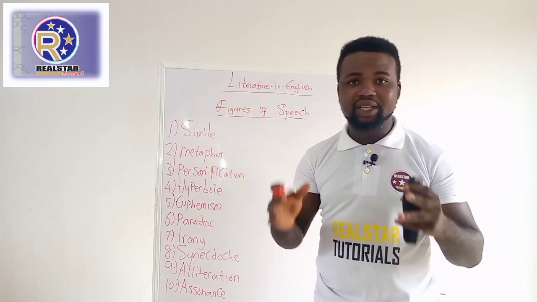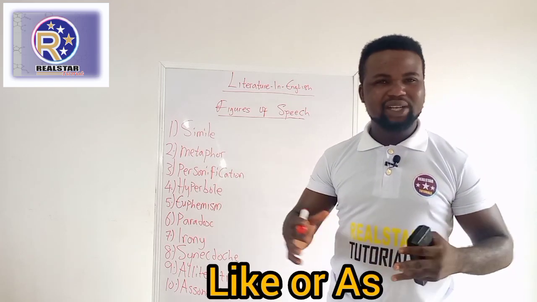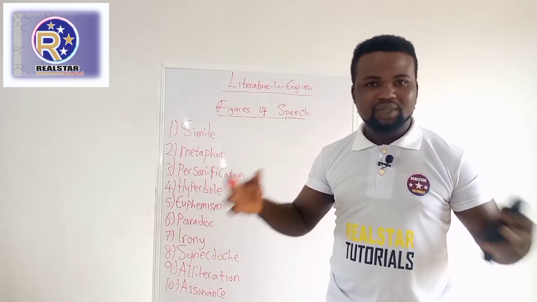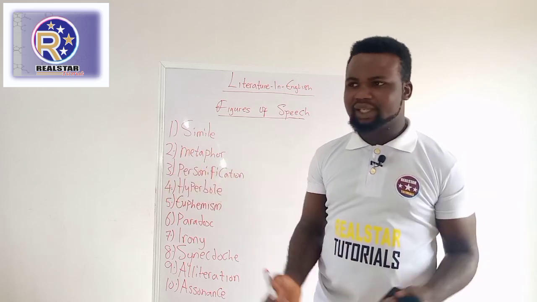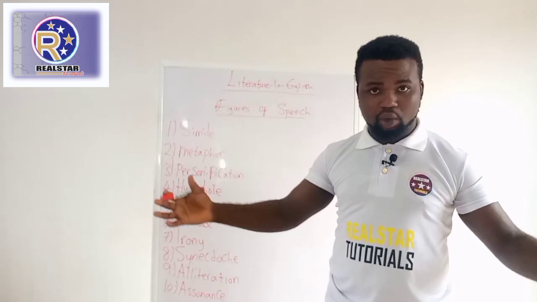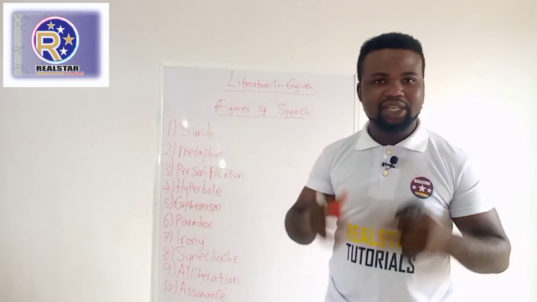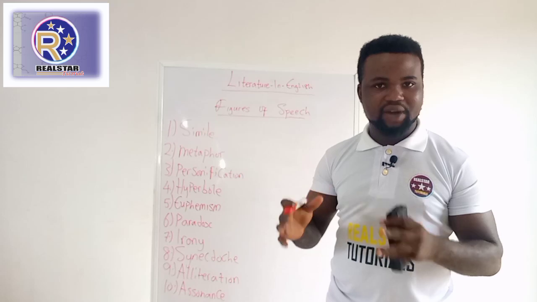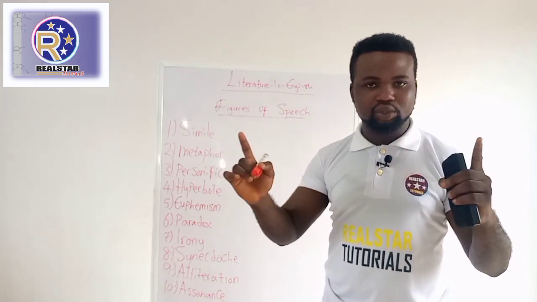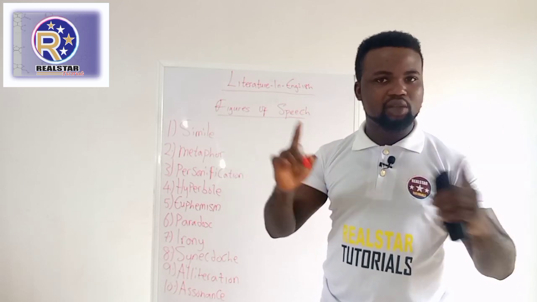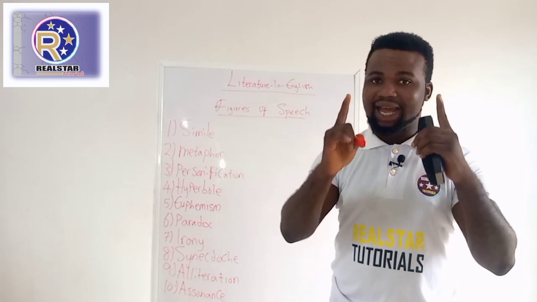And when comparing, it makes use of the word like or as. For example, Bayo is like a lion on the field. Ade is as stubborn as a goat. Now, when I say Bayo is like a lion on the field, I'm talking about the way he plays football. He is very, very active on the field. Then when I say Ade is as stubborn as a goat, I'm trying to let you understand that Ade is very, very stubborn. But I made use of the words like and as in comparing these two things. I'm comparing Bayo to a lion, then I'm comparing Ade to a goat, but I made use of the words like and as.